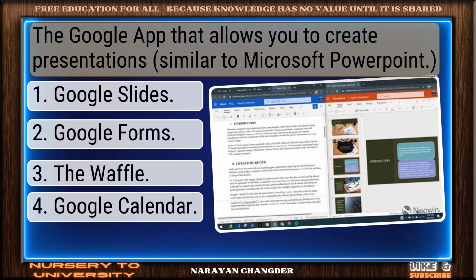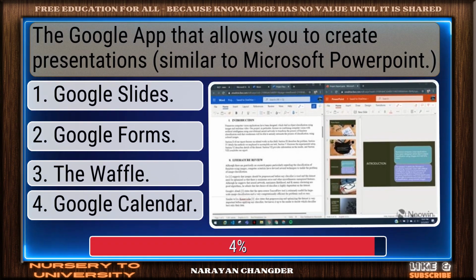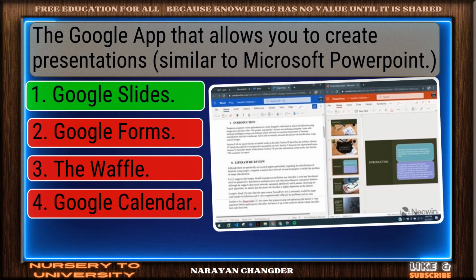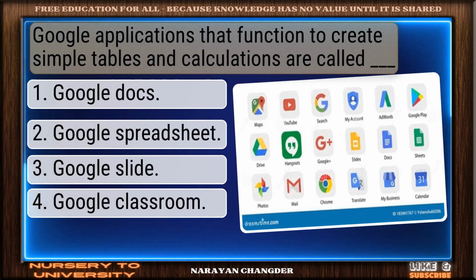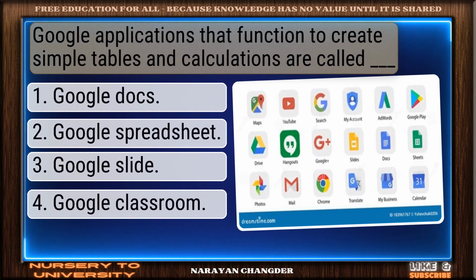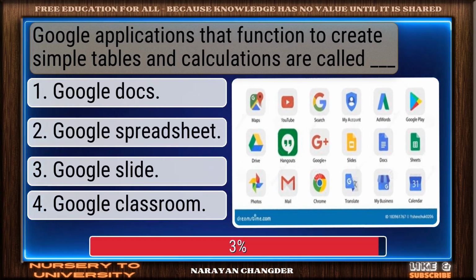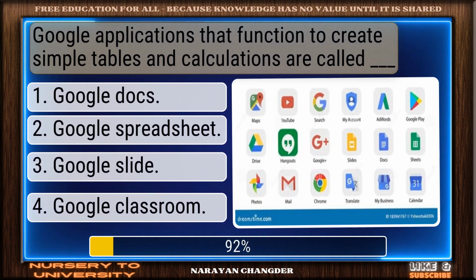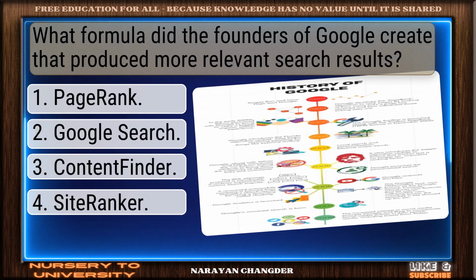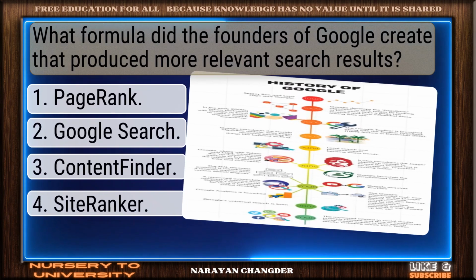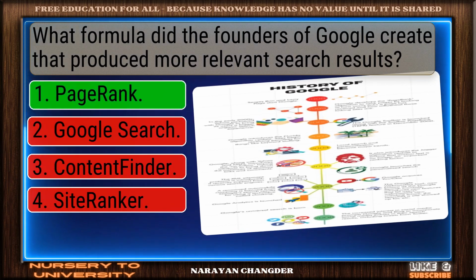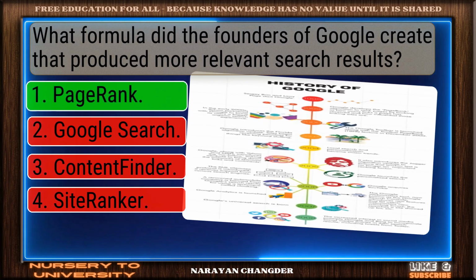The Google app that allows you to create presentations. You chose Google Slides, and it is correct. Google applications that function to create simple tables and calculations are called dash. Valid point. Google Spreadsheet is true. What formula did the founders of Google create that produced more relevant search results? Sharp thinking. PageRank is the right choice.